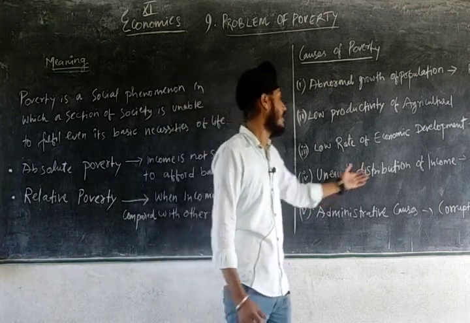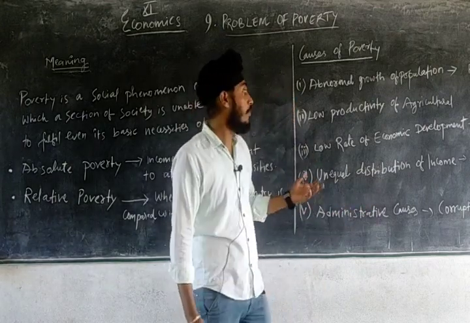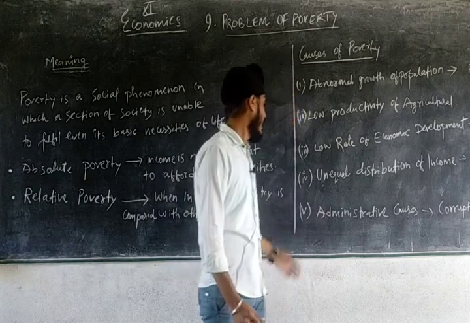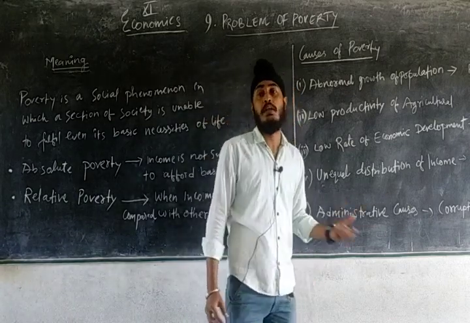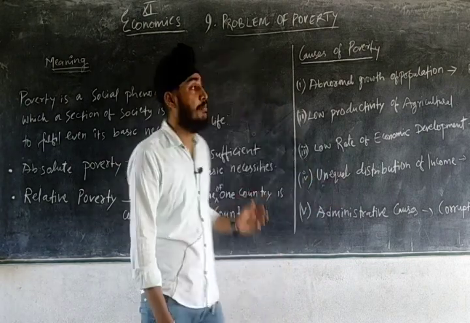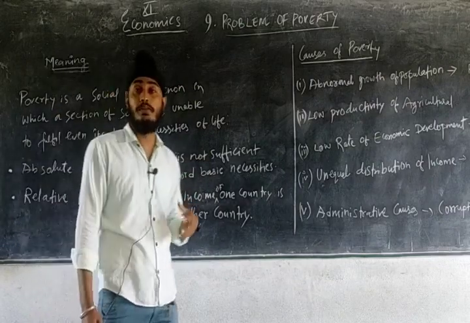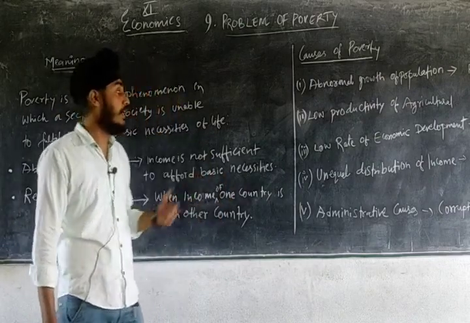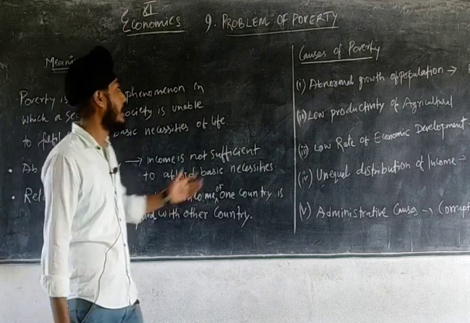Next is unequal distribution of income. So in our economy, if there is unequal distribution of income, then obviously there will be poverty. And the next one is administrative causes. Now corruption, red tapeism, this also gives rise to poverty. So this way we have learned now meaning of poverty and some of the causes of poverty. So causes you can go through in your book also. There are many points given, so you can take any 5 or 6 points and you can learn those points. So today now we have discussed meaning and causes.